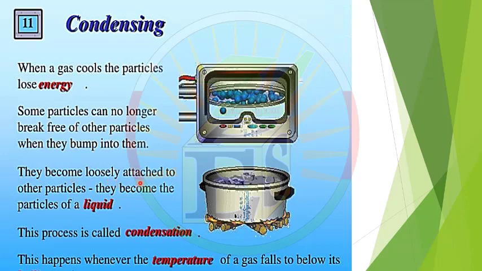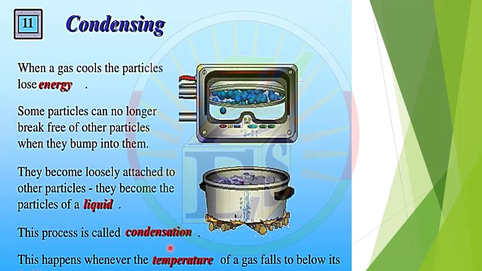They become loosely attracted to other particles. They become the particles of a liquid. So when the particles of a gas lose energy, they move more slowly and attach to other particles to become a liquid.